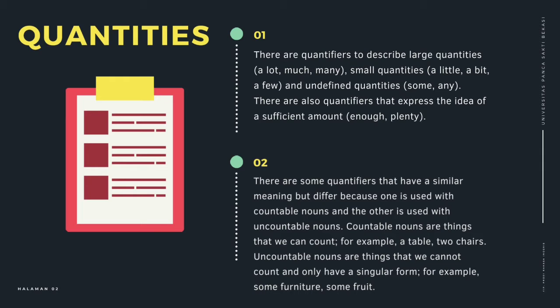Countable nouns are things that we can count. For example, a table, two chairs. Uncountable nouns are things that we cannot count and only have a singular form. For example, some furniture, some fruit.